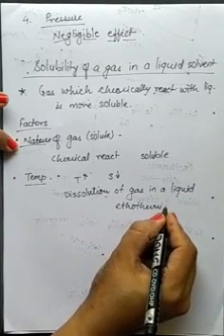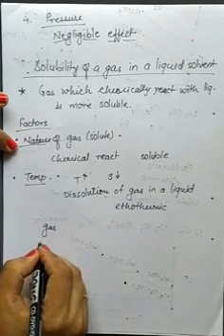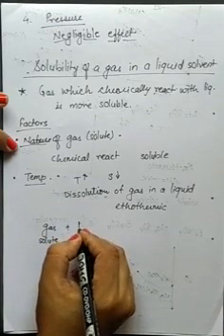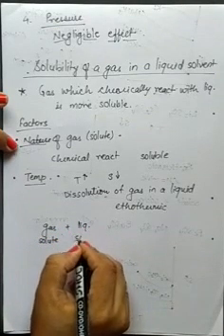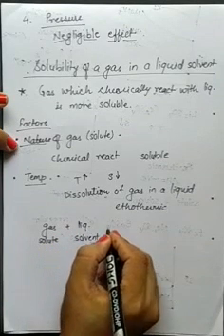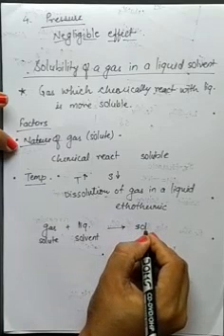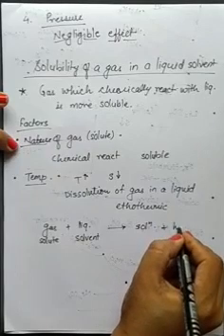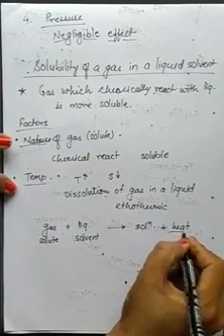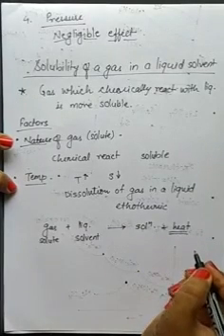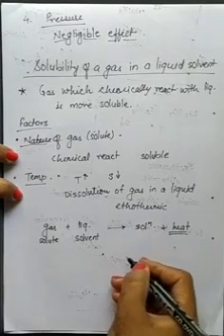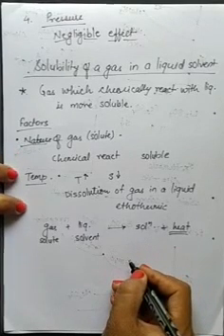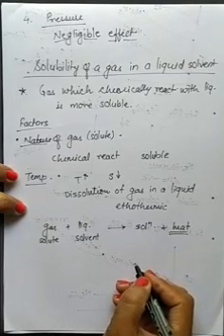That means here the solute is your gas, your solvent is liquid, both get dissolved and form solution. So we'll find that there is release of heat here. So already heat is released, heat is evolved, and we are increasing the temperature, that means heat is provided to the system, then solubility will decrease.